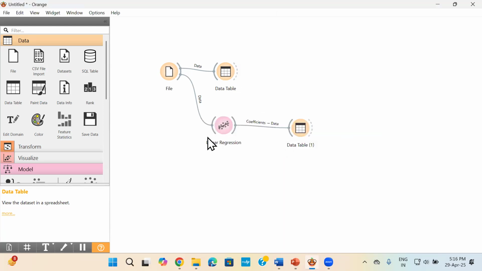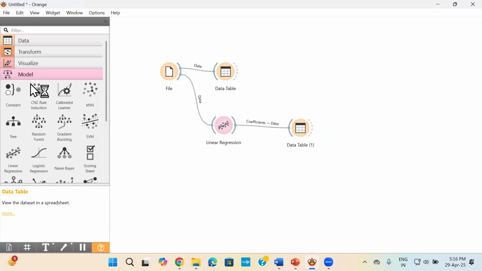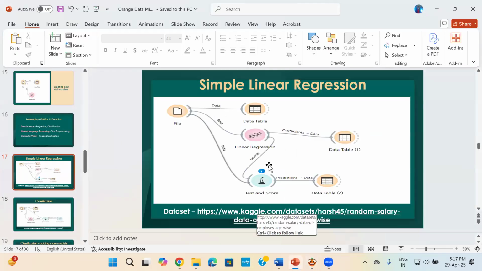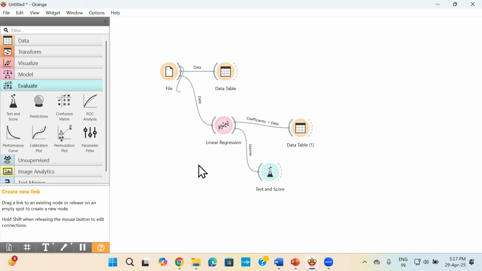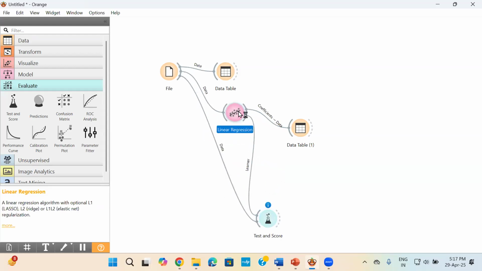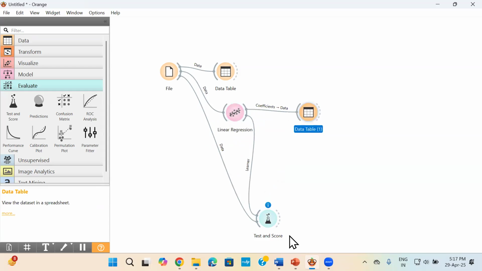Now, after this, I do my evaluation. So for that, I will go into my evaluate. Okay, put a test and score. So if you see here, I've put my test and score. I have to connect it with my file because the data comes from the file only, so that there is no overlapping. Yeah. So my test and score is now done.